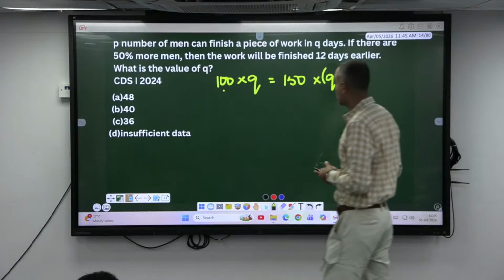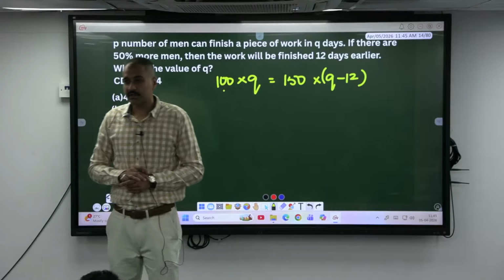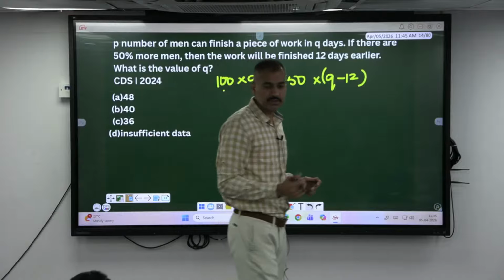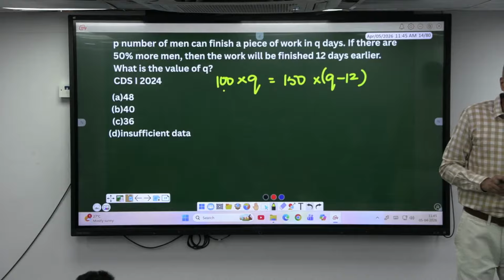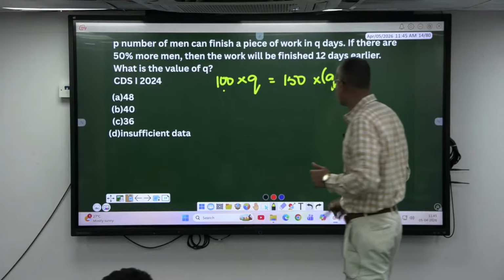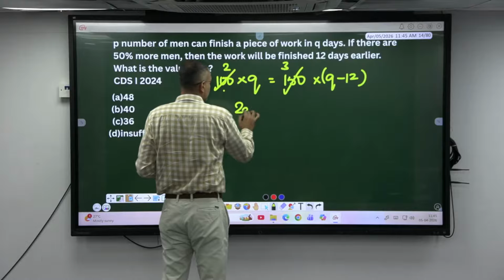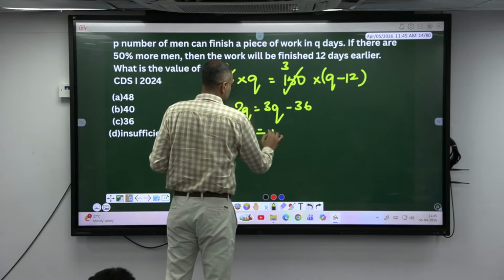Take note: if the question is 16 2/3% more men, consider it as 1/6, 6 to 7. 16 2/3% less, 6 to 5. He might use these things. This is 3, this is 2, so 2Q is equal to 3Q minus 36, so Q is equal to 36. Shall I move this?